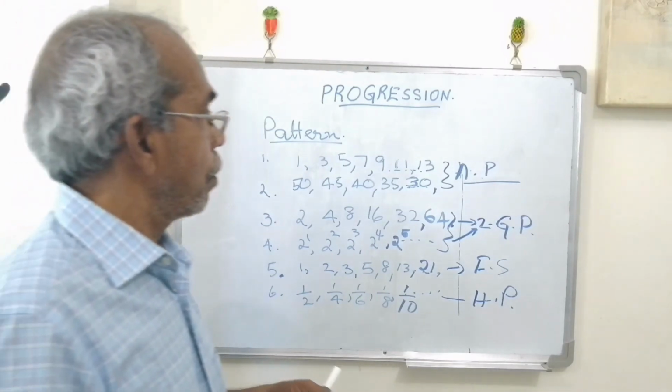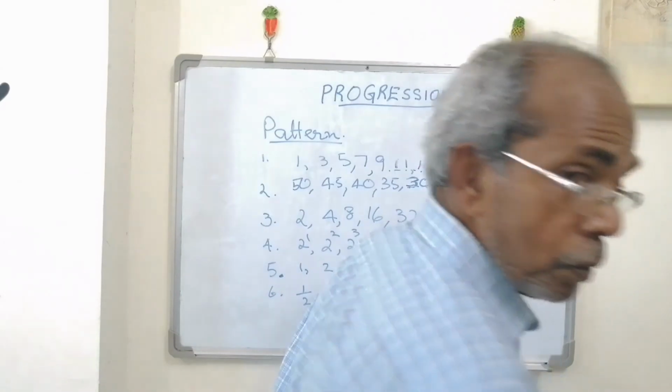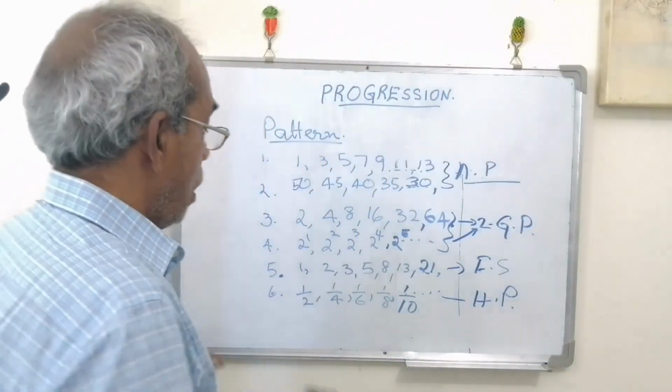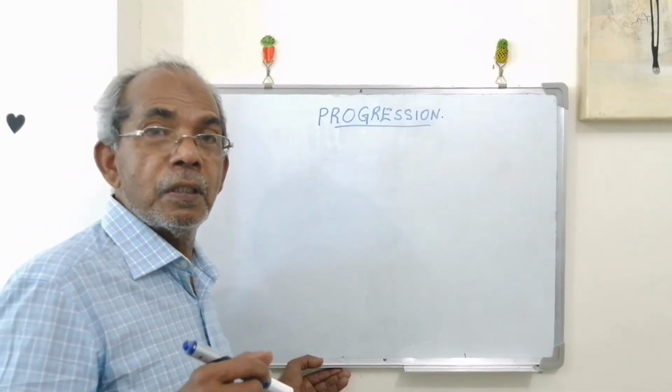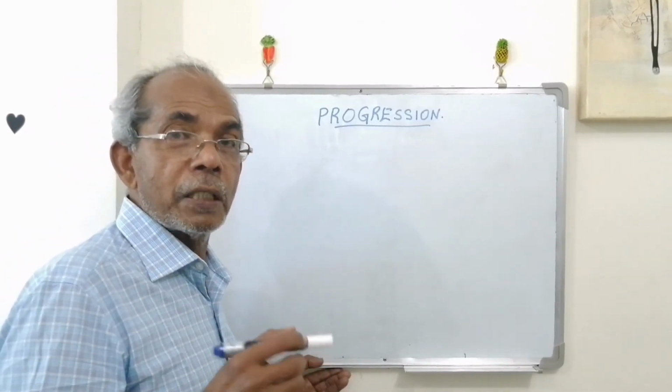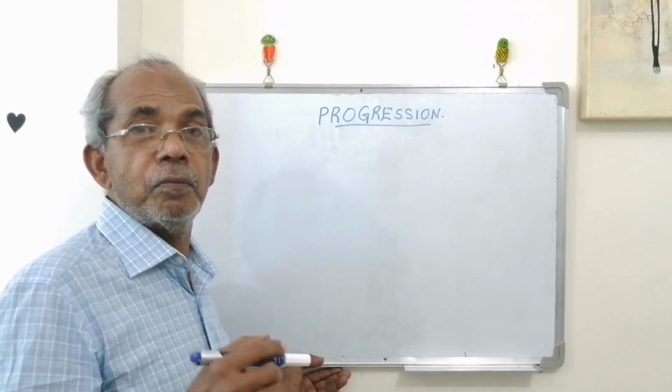Okay. Now we can go to AP. The continuation of this class on arithmetic progression will be in the next video.